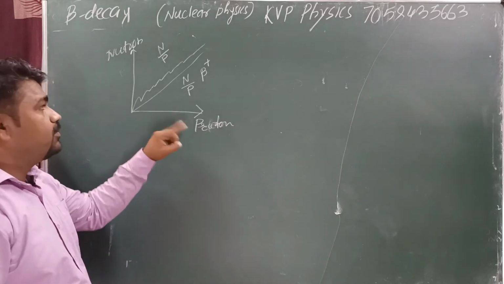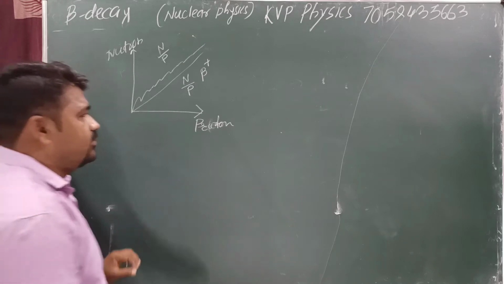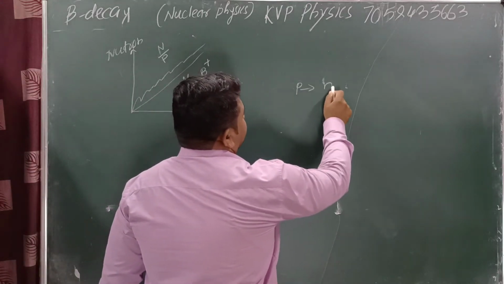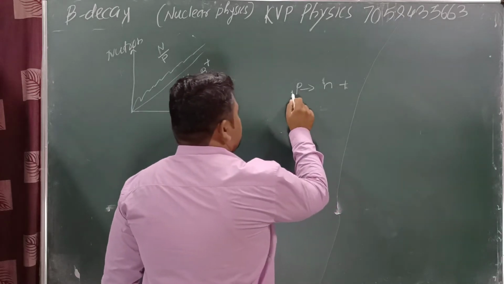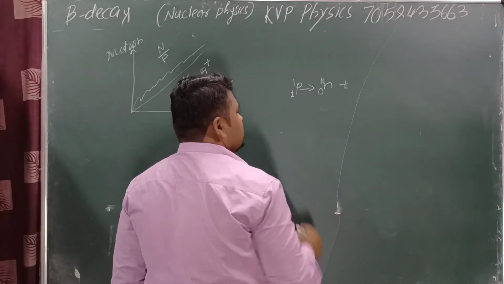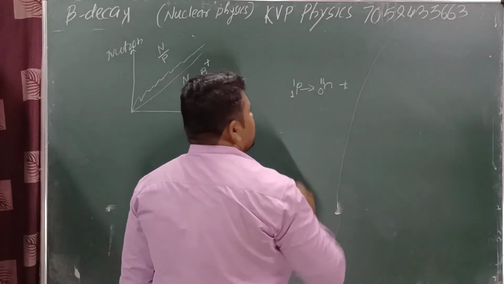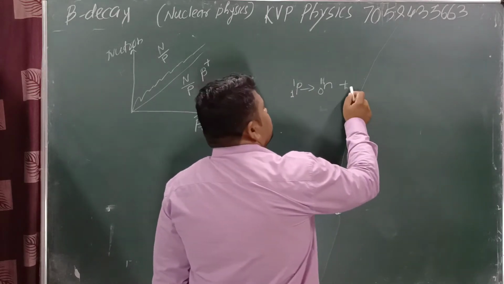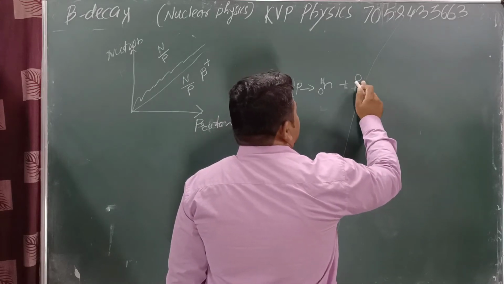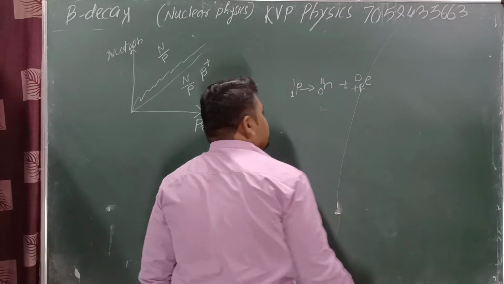Yes or no? Here proton is converted into neutron. How? See here. For this region, proton is converted into neutron. Here charge is +1, mass is 1. Here the charge is equal to how much? 0. Here mass is equal to 1. Mass is conserved, no problem. But here charge is not conserved. Which particle is emitted here? A +1 charge and 0 mass particle, and this particle is known as a positron.